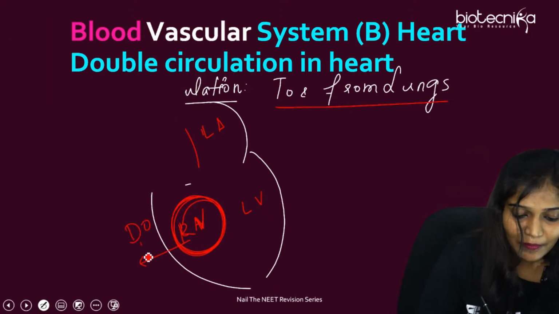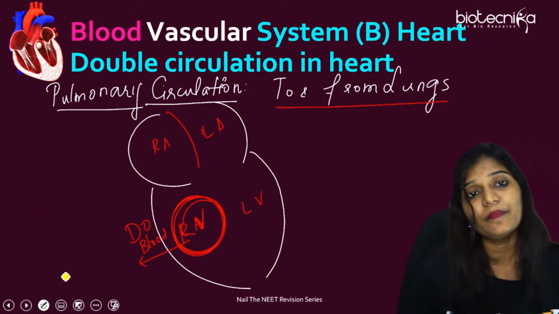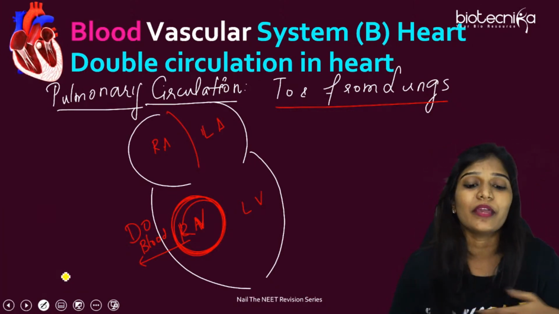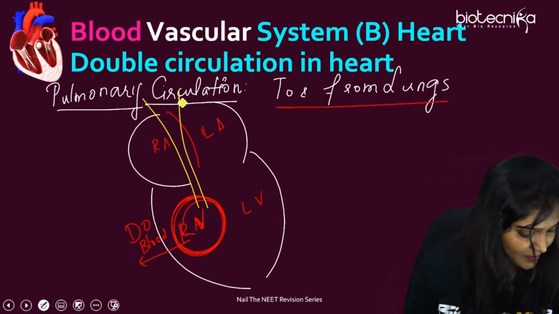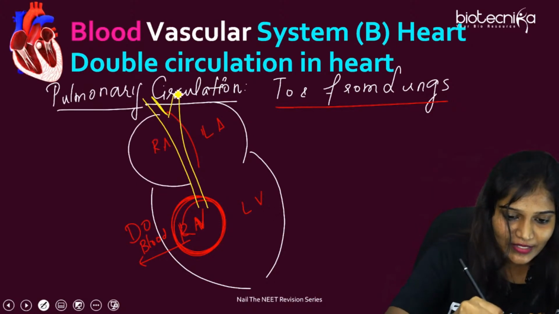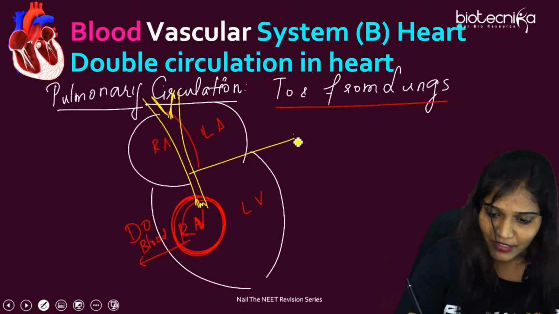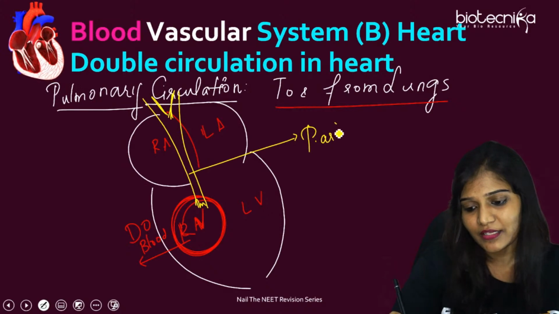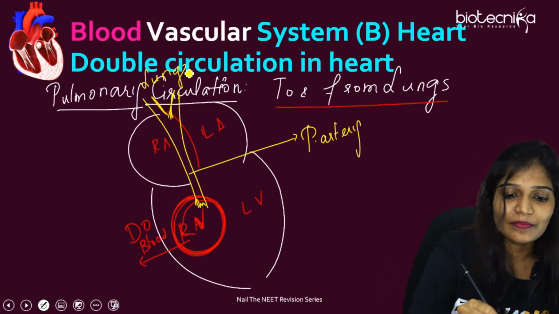Deoxygenated blood is present here. Who is going to carry this deoxygenated blood to the lungs? Anybody? Deoxygenated blood is carried by? Come on, answer me. Pulmonary arteries or veins? Pulmonary arteries. So this is going to be the pulmonary artery, and it is going to go to the lungs.